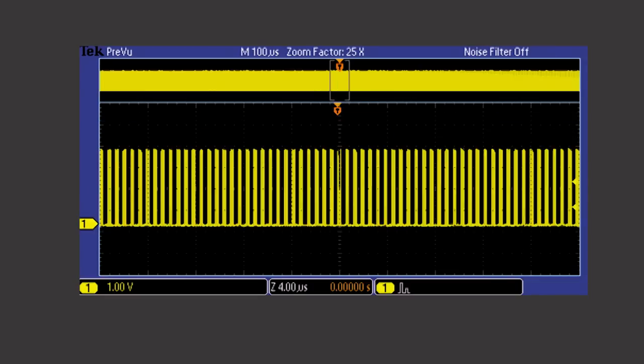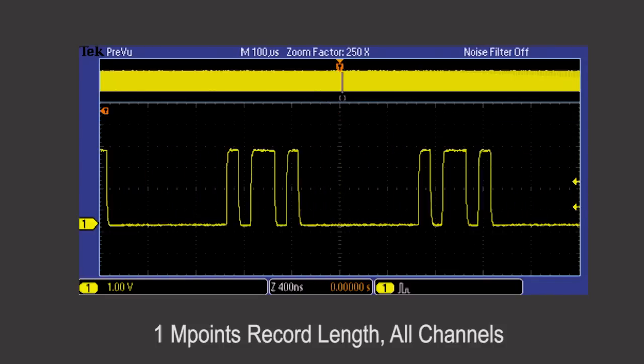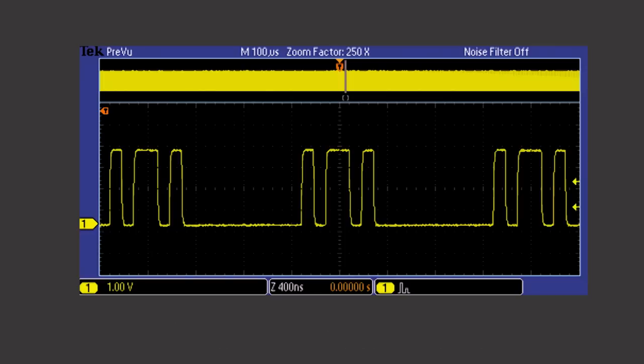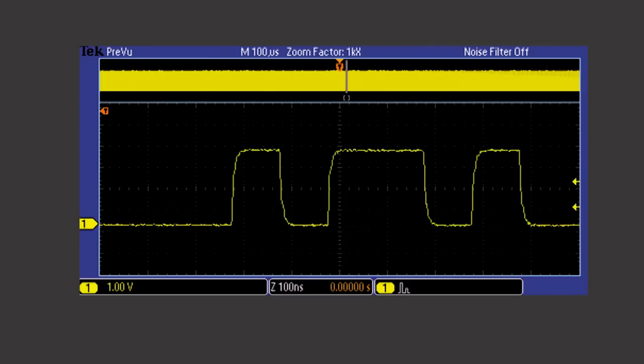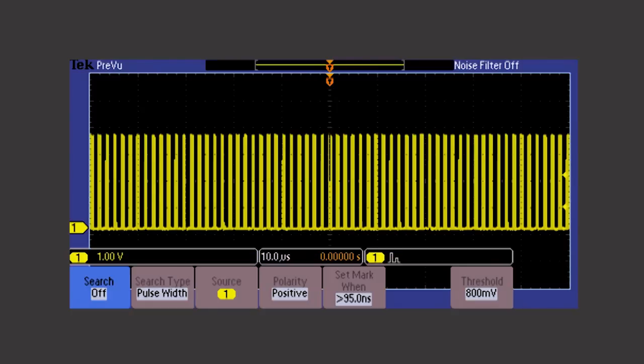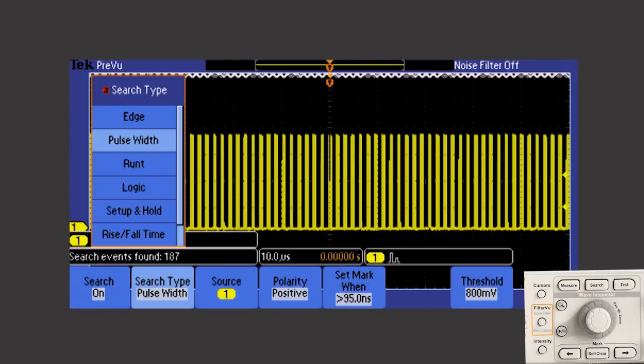With over 1 million points of record length per channel, the MSO DPO 2000 can capture impressive detail on over 1,000 screens of information. To find what you want fast, simply use the Wave Inspector automated search.